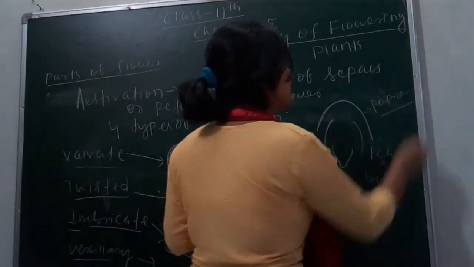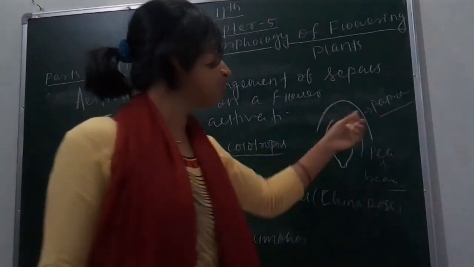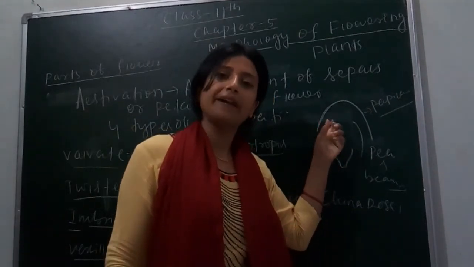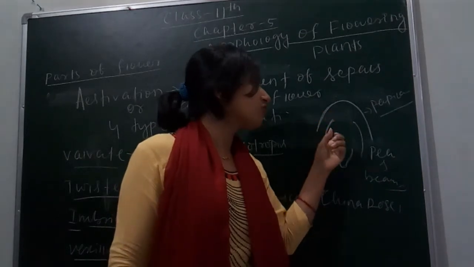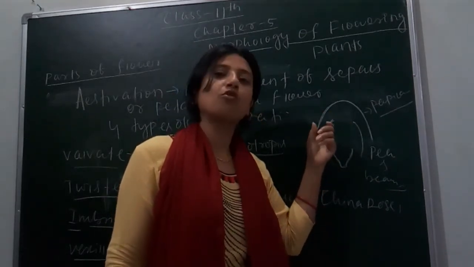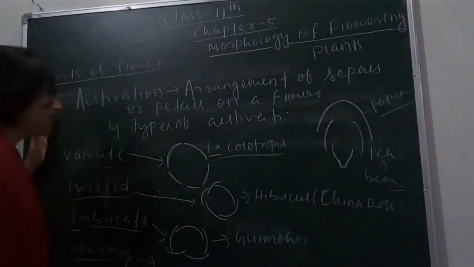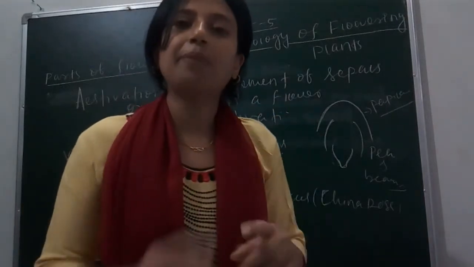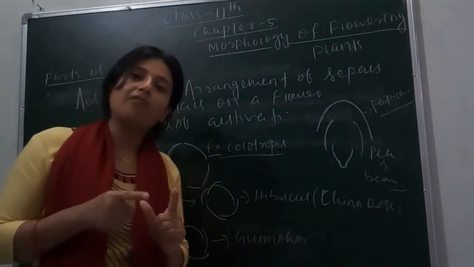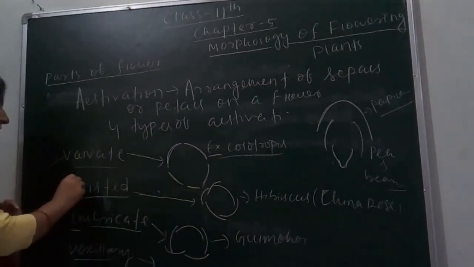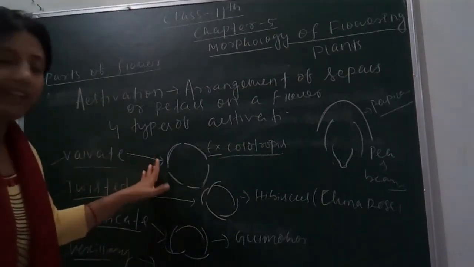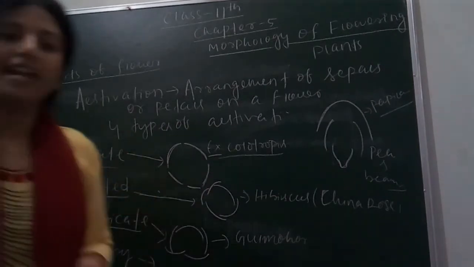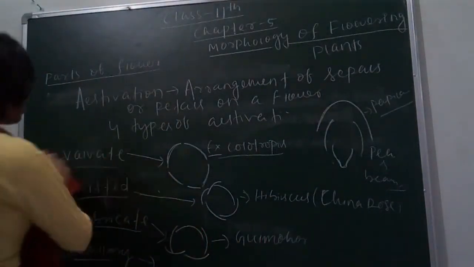Papilionaceae is the family, as these plants belong to this family, and all the plants bear this type of arrangement of petals, so it is called papilionaceous corolla. Clear? So we have studied 4 different types of estivation. Estivation means arrangement of petals or sepals on a flower. These are of 4 types: valvate, twisted, imbricate and vexillary. I defined them with examples. I think you have already cleared your concept. Next is our androecium. This is the third whorl.